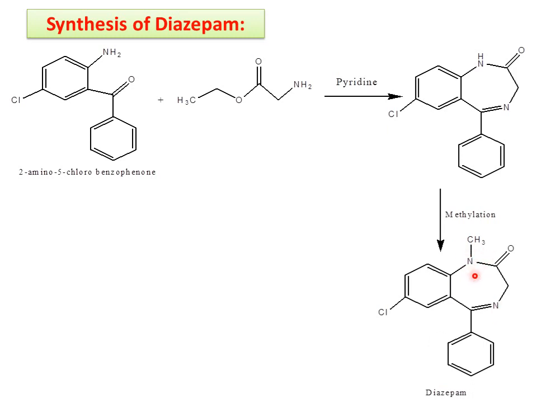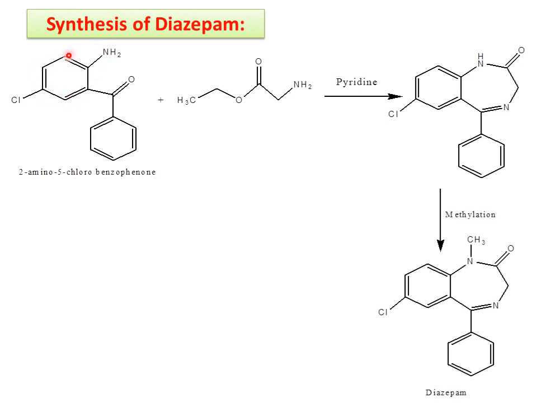Just remove these two nitrogens, you have to break here, and keep NH2 here and a double bond here, to get the 2-amino. This is the starting material, 2-amino-5-chloro benzophenone. Start giving the numbering from here: 1, 2, 3, 4, 5, 6.